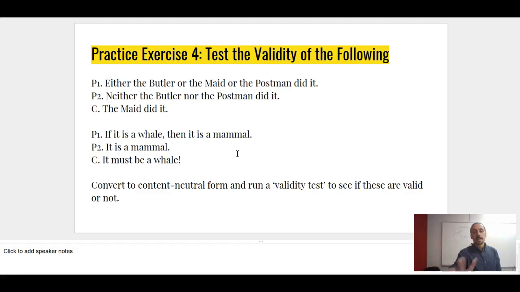Okay, so practice exercise 4. Let's test the validity informally of the following arguments. So we pause the video, work on it for a few minutes, and then come back and we'll discuss it.